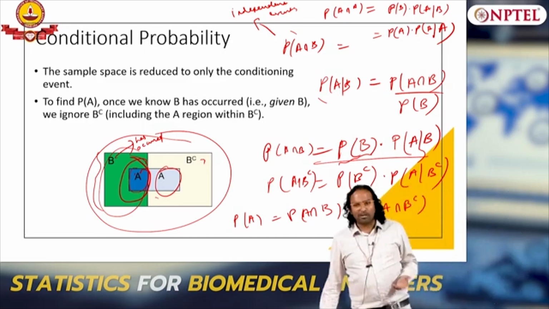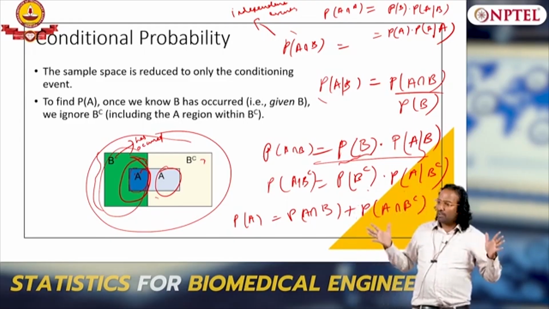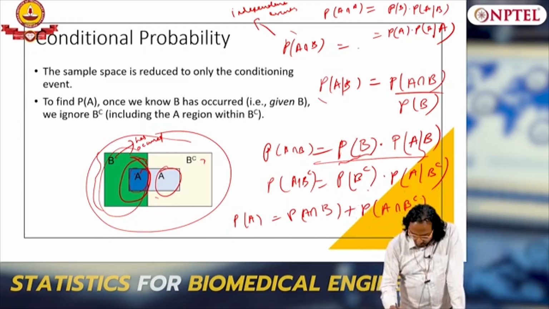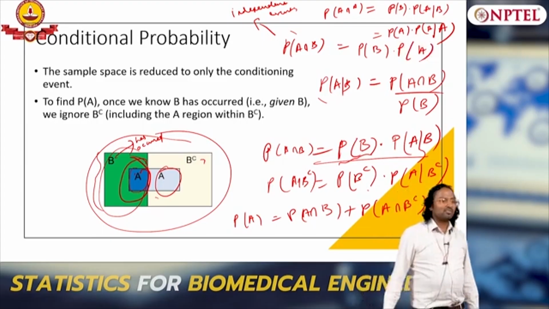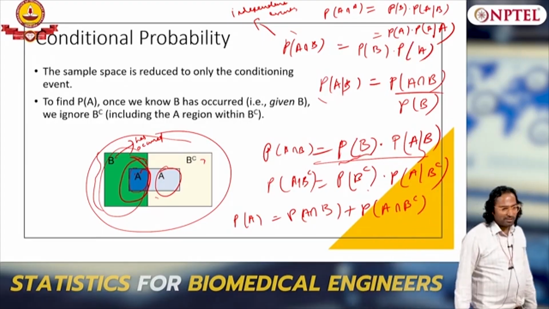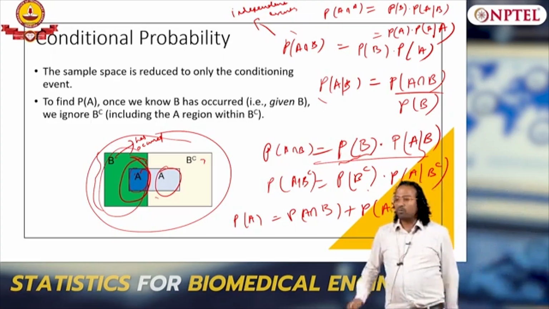So then what is the probability of A intersection B? Simply A. So now this becomes what? Probability of B into probability of A. It is not 0. It is probability of B into probability of A. This is the reason why it is.